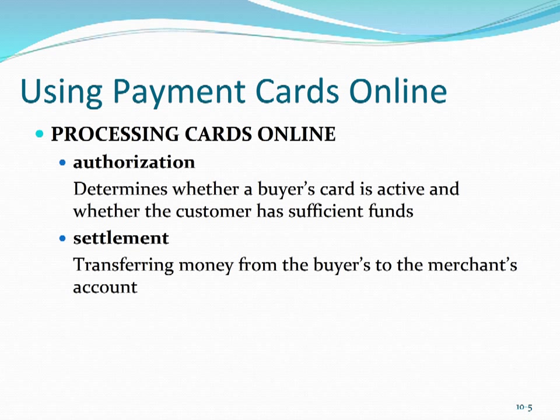Regardless of which of the three types of cards we use for an e-purchase, processing the card payment is going to go through two major phases: authorization and settlement. Authorization is going to allow us to determine whether a buyer's card is active and whether the customer has sufficient available credit or funds. Settlement involves the transfer of money from the buyer to the merchant's account.